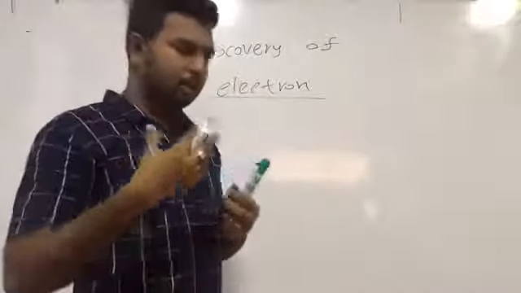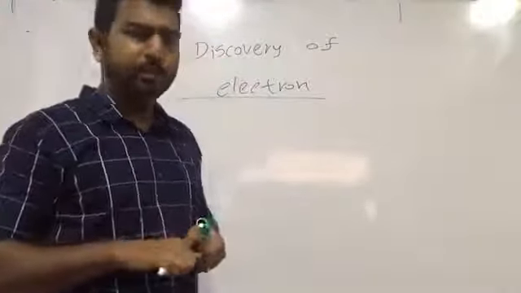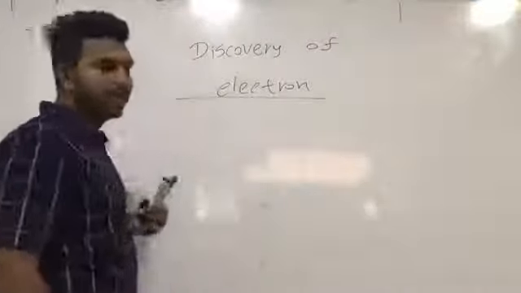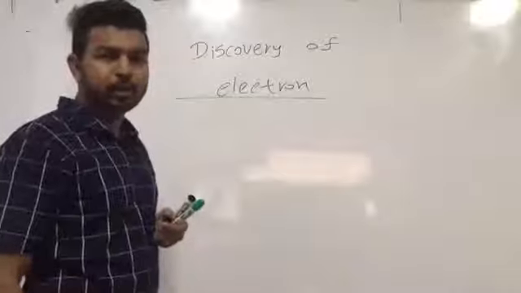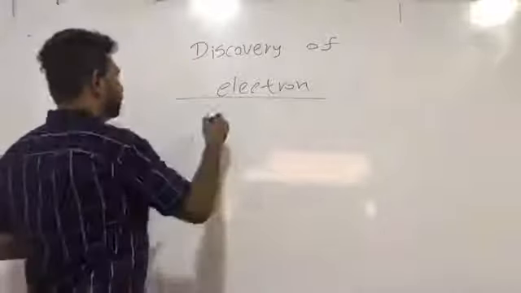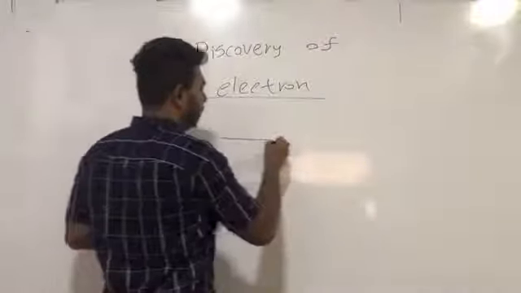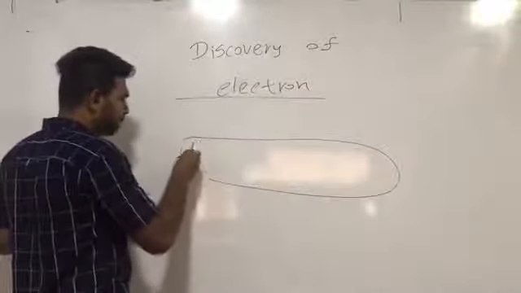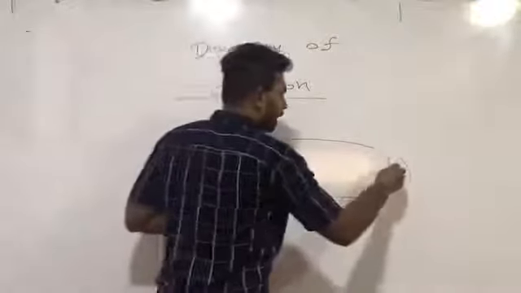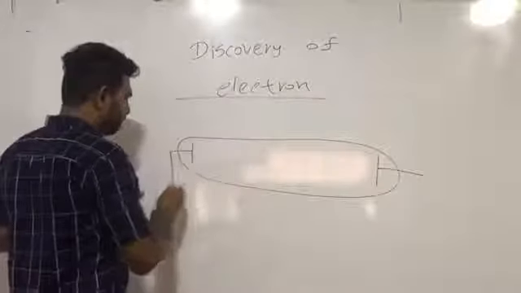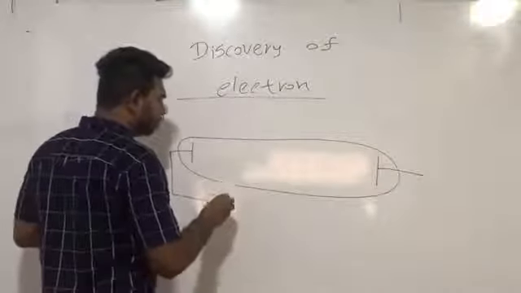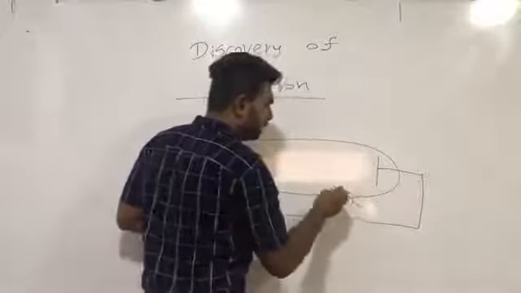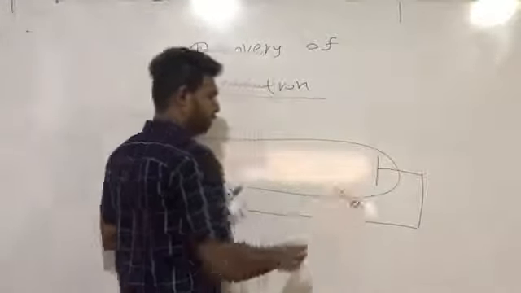Today, I think you can remember the experiment. We call that experiment the cathode ray experiment. So here is the cathode ray tube, and there are two electrodes connecting to the power supply, and there is a vacuum tube.